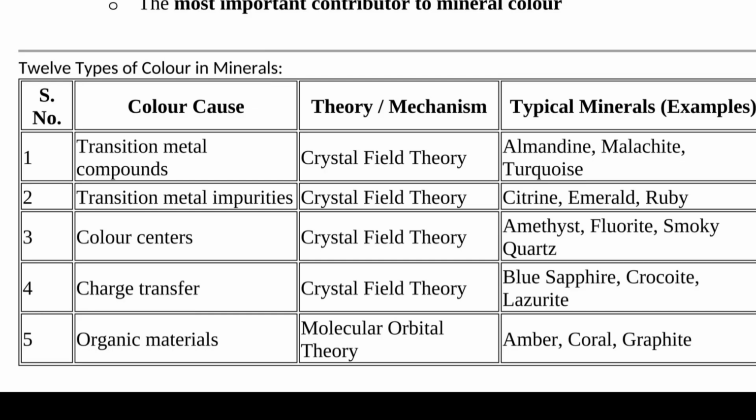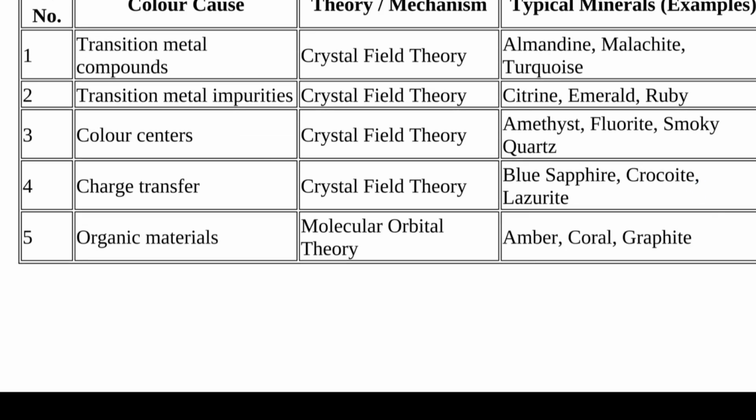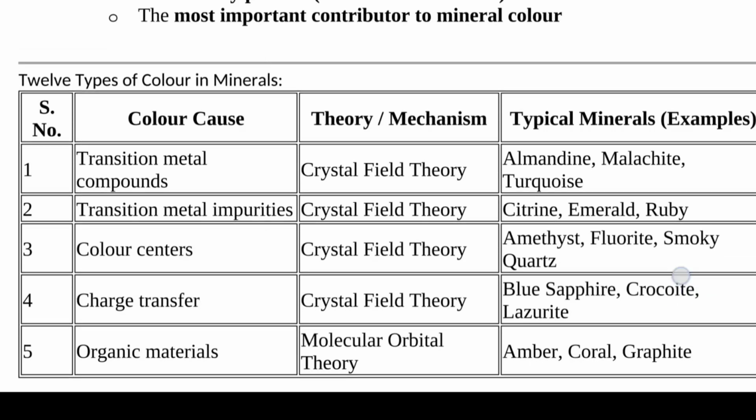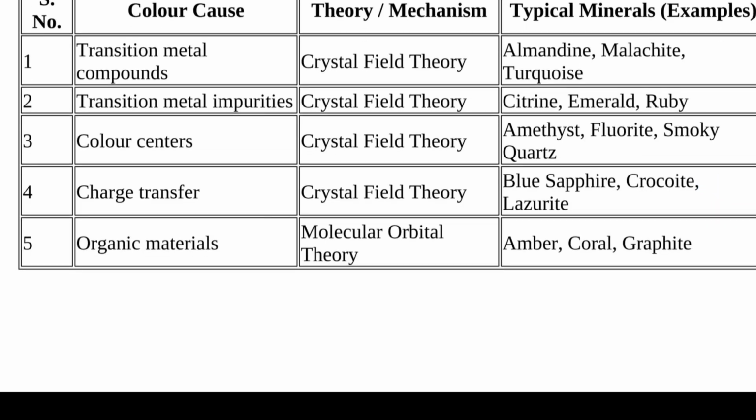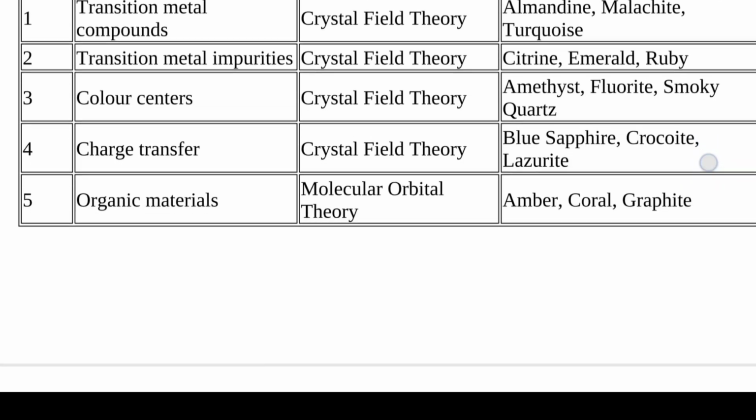Here is a list of the types of colors in minerals. First is transition metal compounds, which use crystal field theory, with examples like almandine, malachite, turquoise. Second, transition metal impurities like citrine, emerald, ruby.